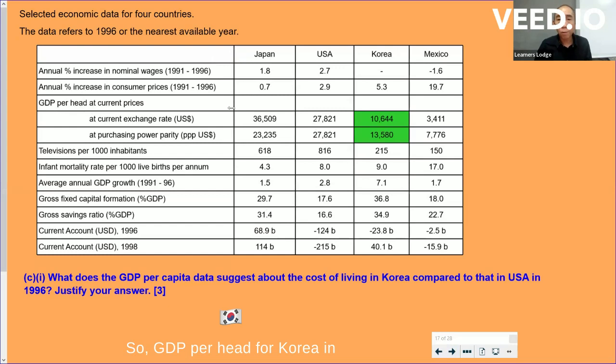So GDP per head for Korea in current exchange rate values will be 10,644. Note the unit of measurement is US dollars, 10,644. What it actually means, we'll get to that in a while. Then the PPP value for Korea's GDP per capita measured at PPP value in US dollars again is 13,580. Okay, what do these numbers mean?